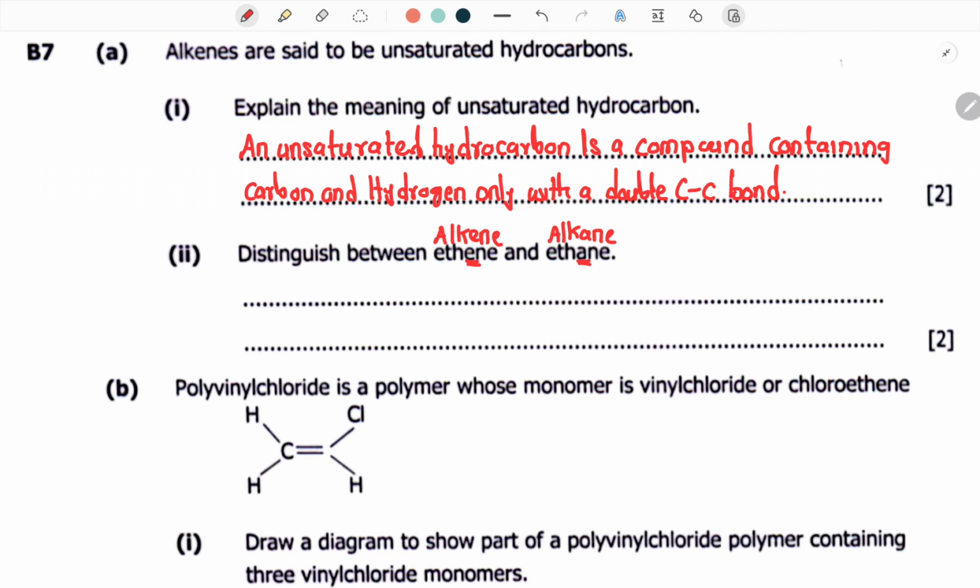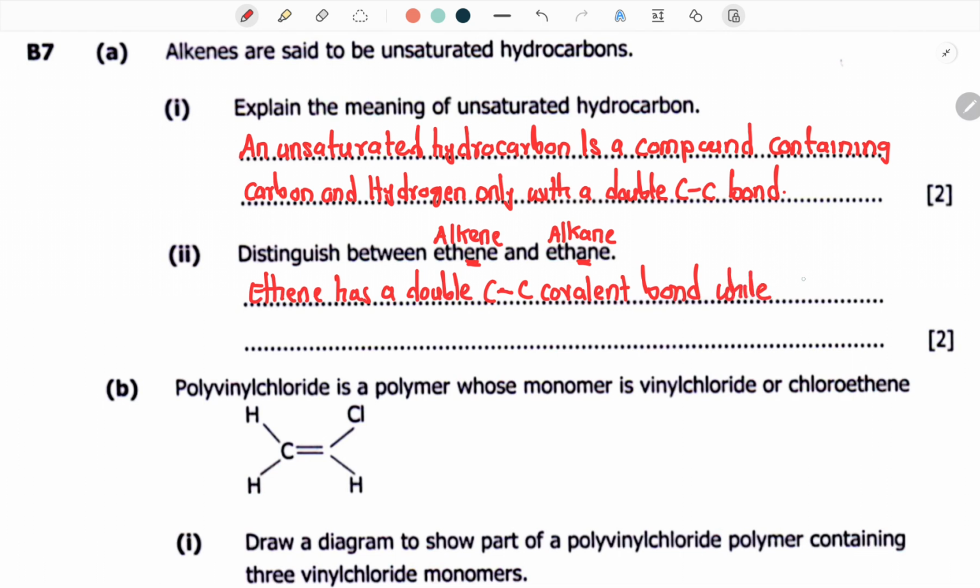The difference is ethene. Okay, so ethene has a double carbon to carbon covalent bond.